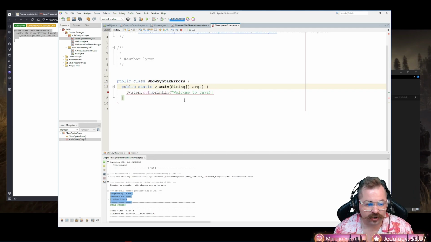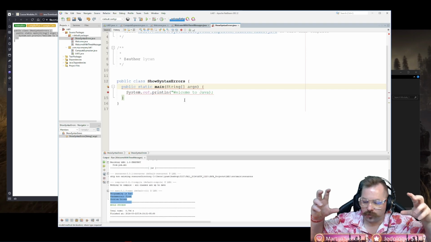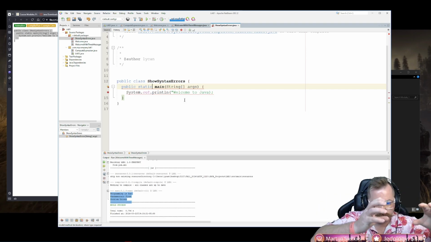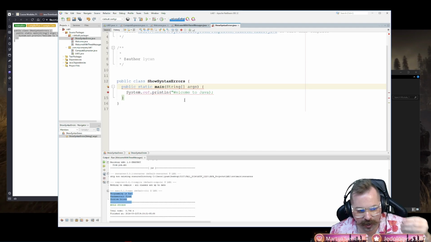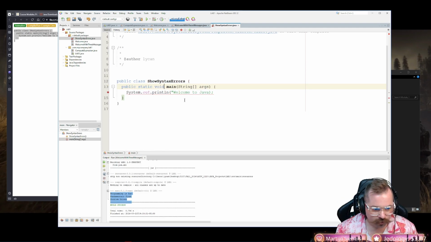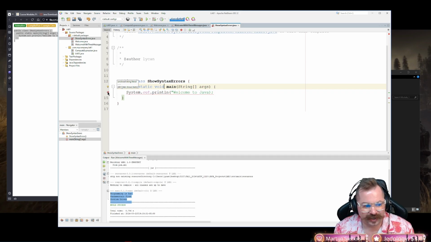Why was it a syntax error? Because we were missing part of the way the thing is supposed to be. The structure of the commands, the structure of the code is supposed to be a certain way, and we were not doing that. So when I put void, I am fixing that syntax error. Okay? Now, we have another error here. Notice we've got a red stop sign. If we hover over it, it says unclosed string literal.